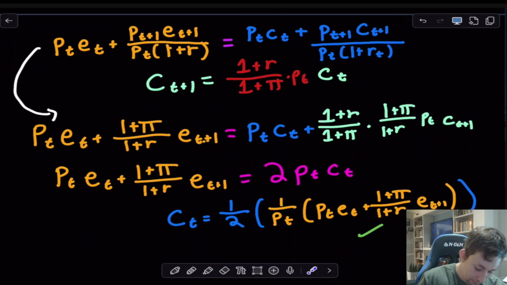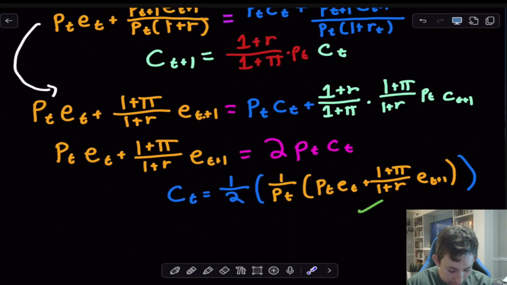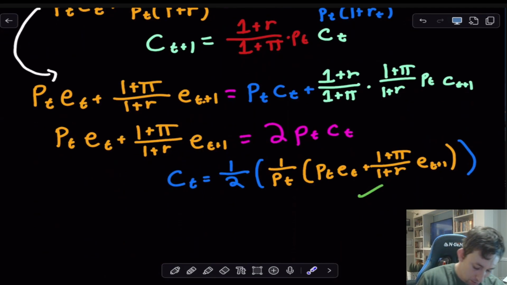And so what you're going to get, if I solve for CT star, is 1/2 times 1 over PT, times PT ET plus (1+π) over (1+R) ET+1, which is again just 1/2 of the present value of the lifetime income, now accounting for prices. So again, even though prices made the math more complicated, it didn't change the ultimate answer: I want to consumption smooth, and the optimal consumption for me in period T is just 1/2 of the present value of my lifetime income.